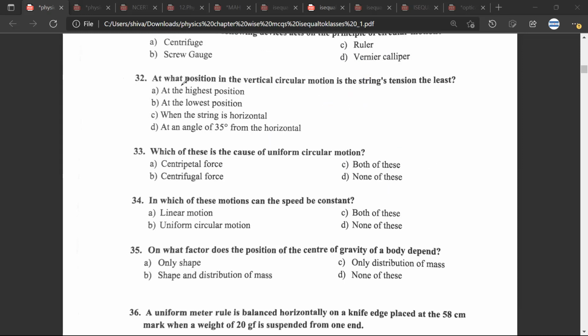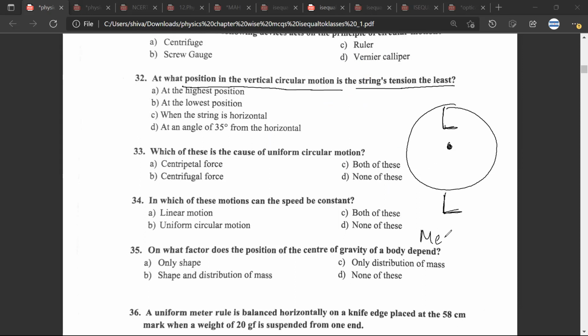Another thing is, at what position in the vertical circular motion is the string's tension the least? Whenever you have sat on a merry-go-round in a carnival, you would have felt that you feel the lightest when you are at the highest point. Mr. CB, do you agree?